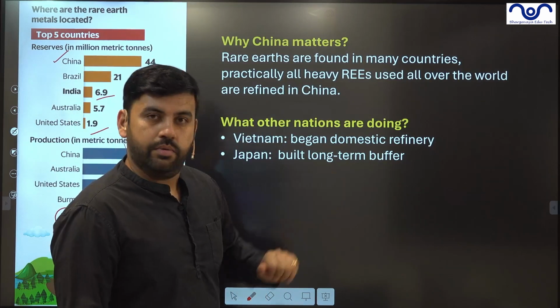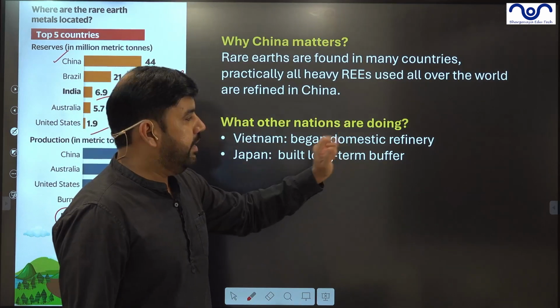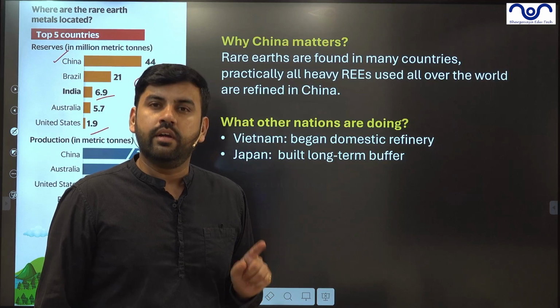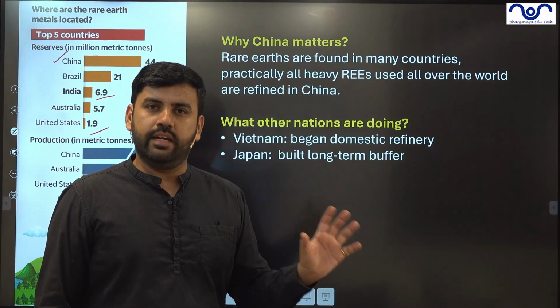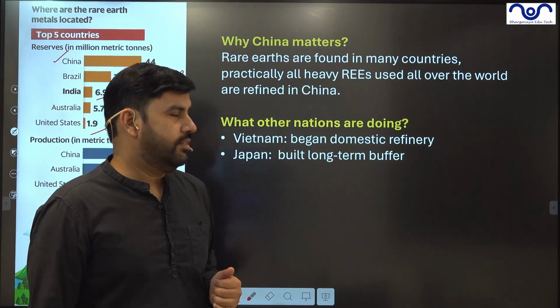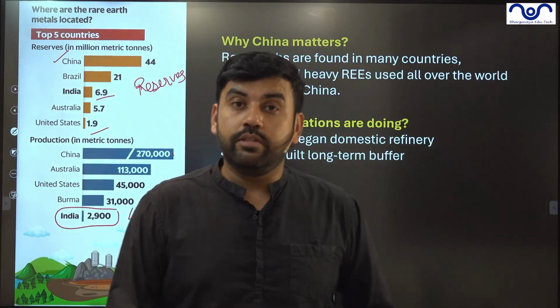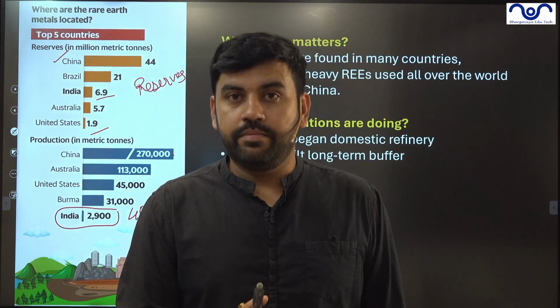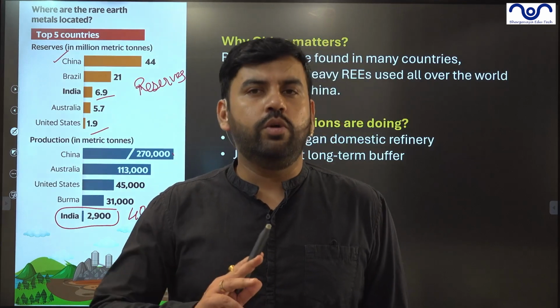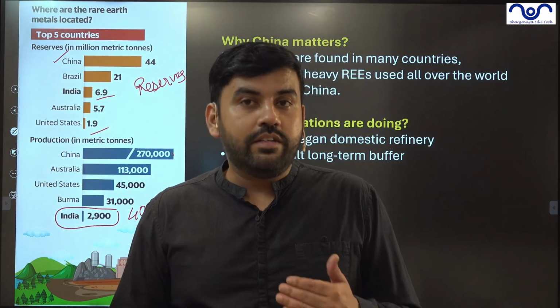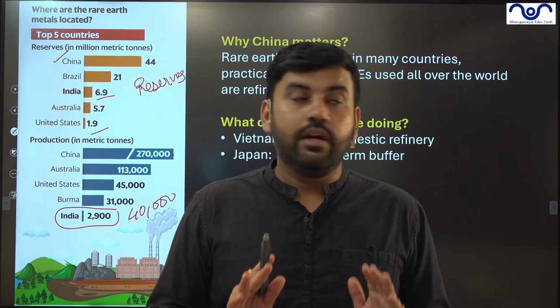What are other nations doing? Vietnam has already begun its domestic refinery. It was recently shut down, but okay, it is working, because of environmental concerns. Japan built a long-term buffer. Now Japan knew this because Japan was a victim in 2010. So Japan has already created a huge buffer for its future. So even if there is a supply shock, Japan has a buffer for that.